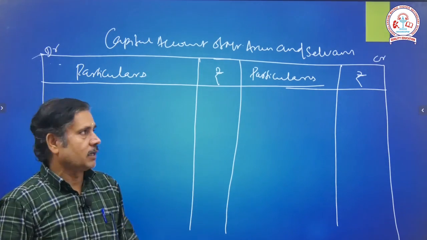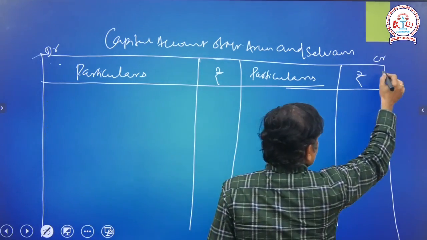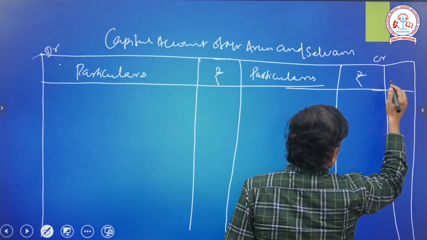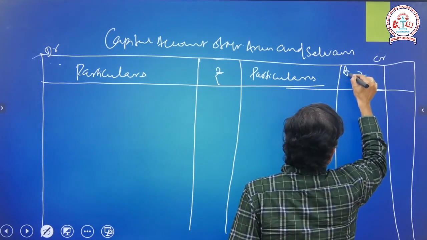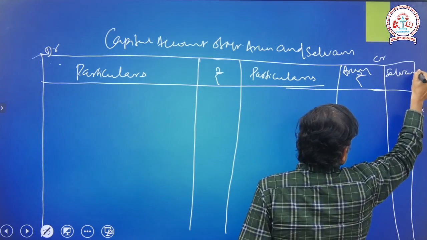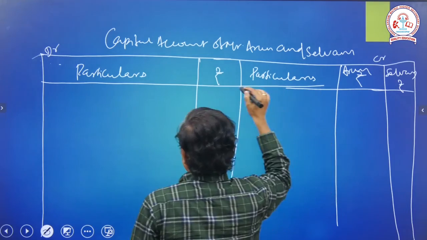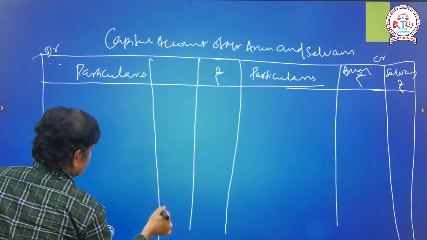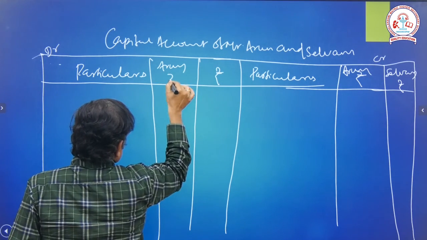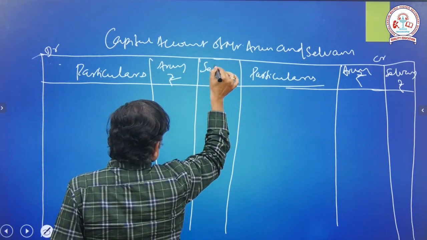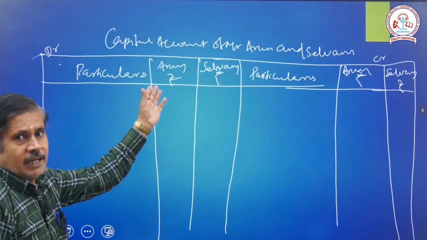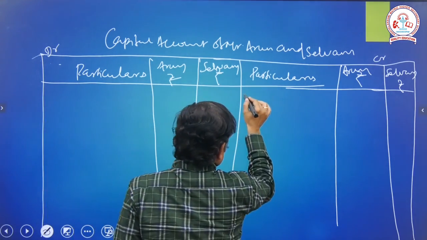Whenever we are opening the capital account, first we have to go to the opening capital for both the partners. Both the partners' names are there, I will write them here. The partner names are Arun, Selvam, Arun, Selvam.